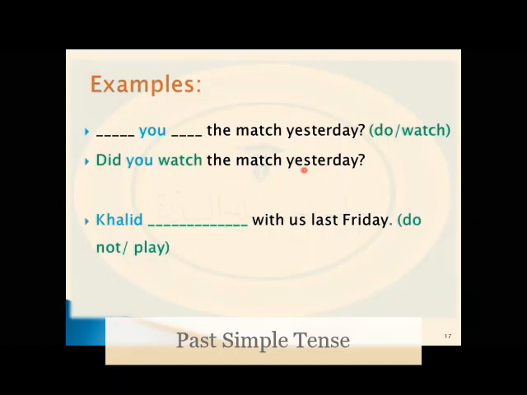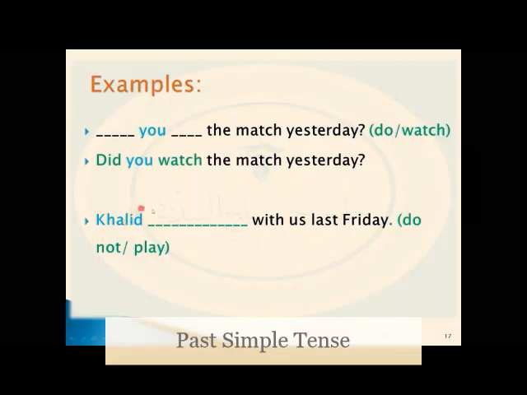The second example, Khalid play with us last Friday. Here we have do not. That means we should use a negative form. And here we have the main verb, play. Since there is last Friday, that means we should use the past simple form. And we should think of the subject, Khalid. And Khalid can be replaced with he.